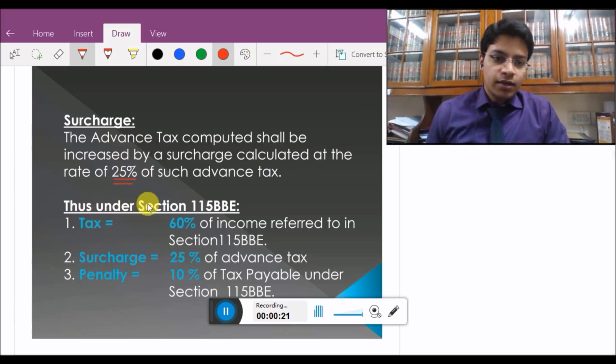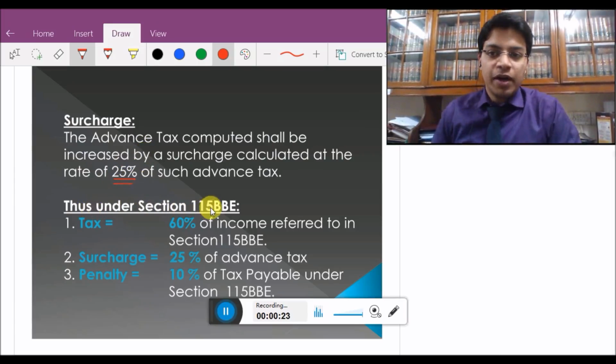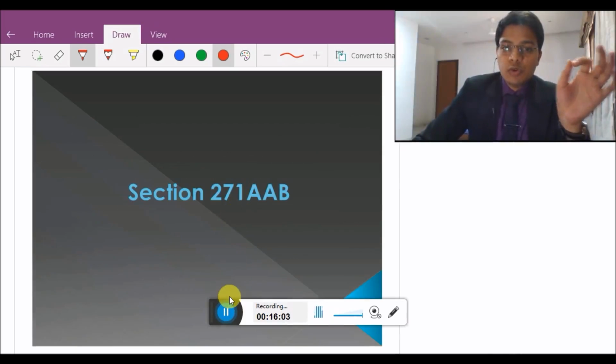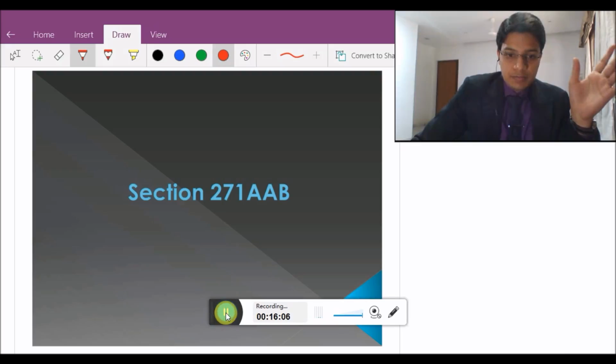Thus, under section 115BBE, tax is equal to 60% of income referred to in section 115BBE. Surcharge is equal to 25% of advance tax, and penalty is equal to 10% of tax payable under section 115BBE.